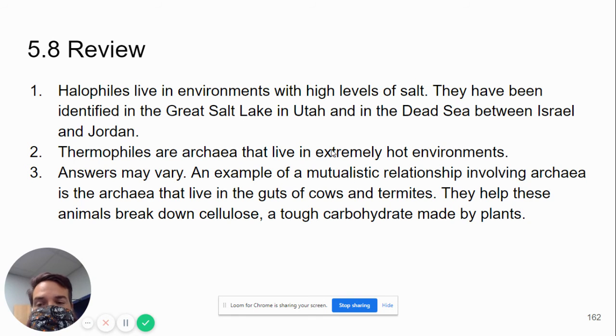And lastly, halophiles live in salty environments like the Dead Sea or the Great Salt Lake. Thermophiles live in extremely hot environments like hot springs, geysers, maybe even near a volcano. And then mutualistic relationships, the archaea that live in guts of cows or termites that break down cellulose and release methane. They help these animals break down cellulose, a tough carbohydrate made by plants.